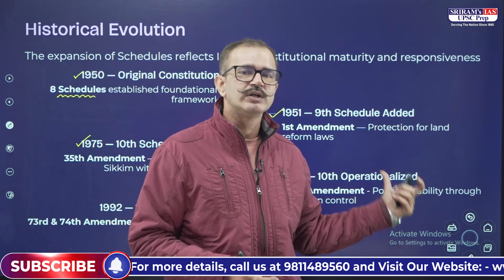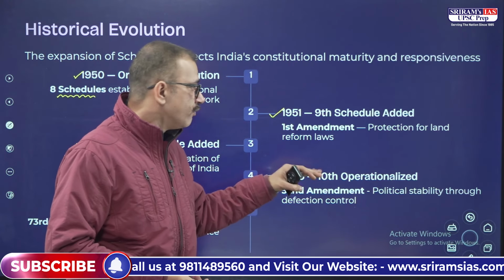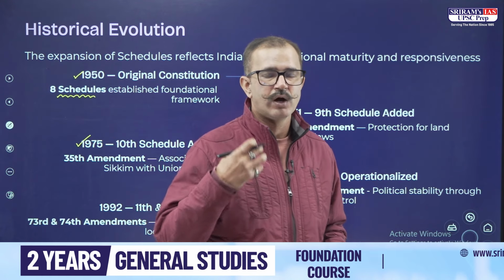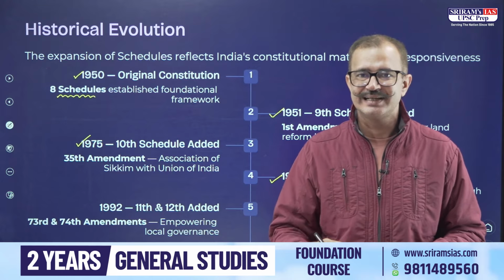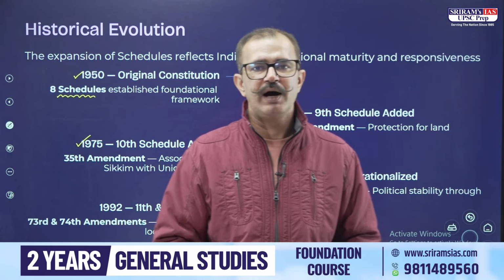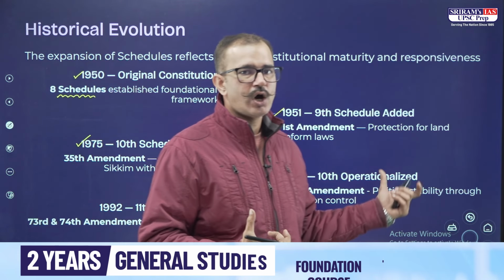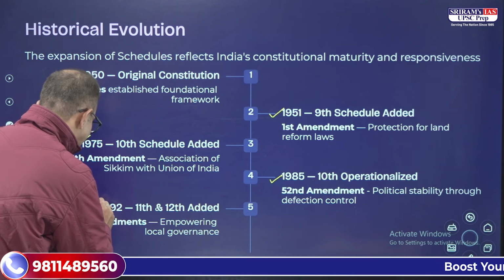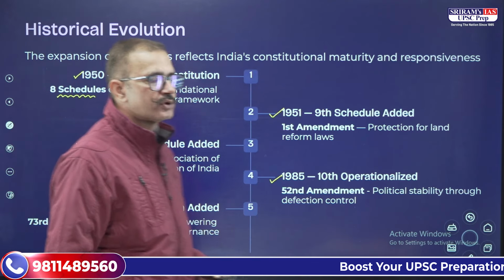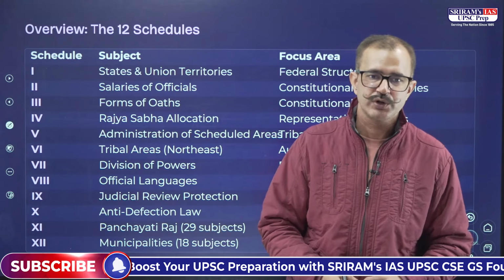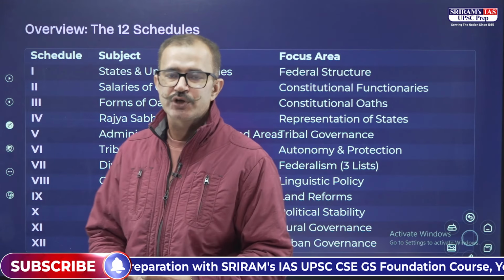This time it was added in 1985 for the anti-defection law, so that people who have been elected or nominated by the parties do not defect from their parties. That was the anti-defection law, and for that purpose the 10th schedule was added. Later, in 1992, by the 73rd and 74th Amendment Acts, the 11th and 12th schedules were added to the Constitution of India. These are the different schedules that are there.